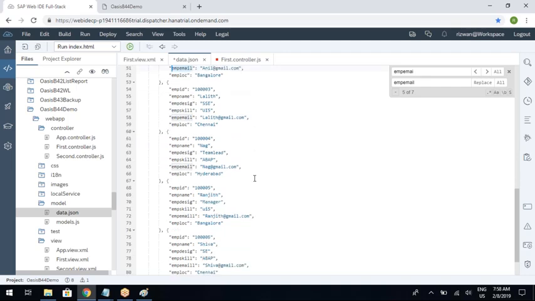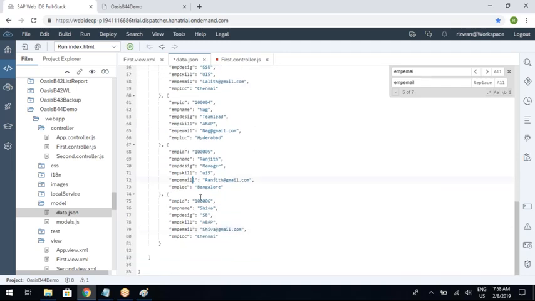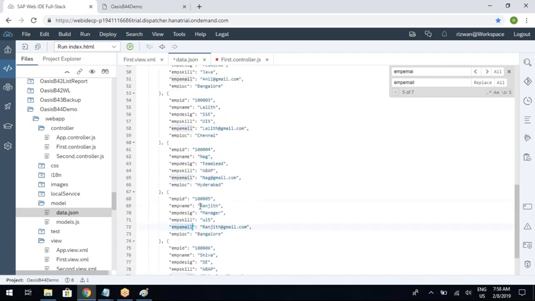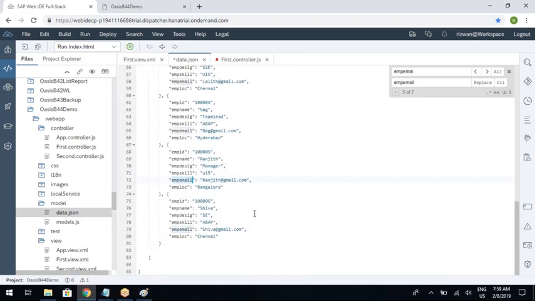EMP, email, one extra L here. Yeah, fine, seems good. Now it should show. Okay, the change is saved.